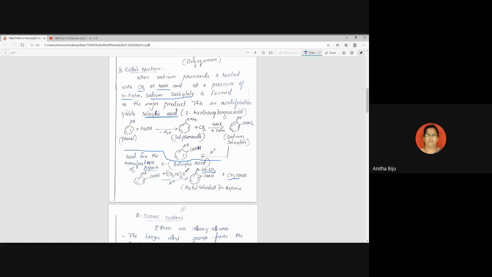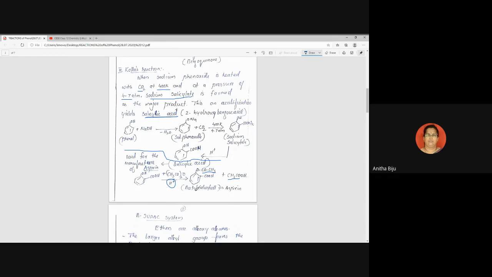The sources of acetylation are not only acetic anhydride. Acetyl chloride can function as the reagent, or simple acetic acid can be used. But in this case, as it is used for medicinal purpose, we have to use acetic anhydride as the reagent, (CH3CO)2O. And H plus indicates the reaction takes place in acid medium.